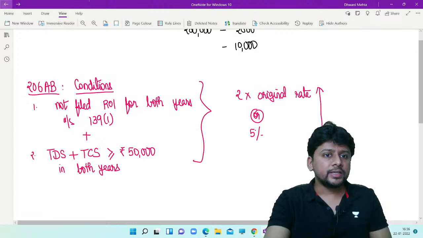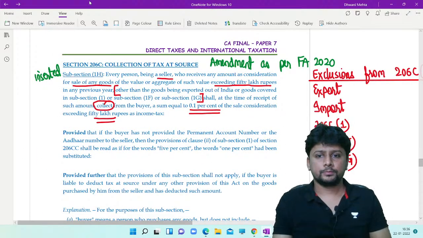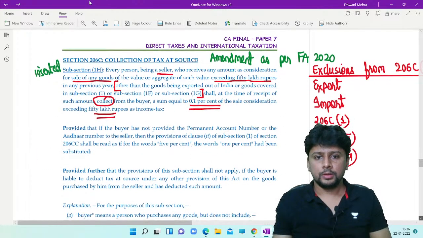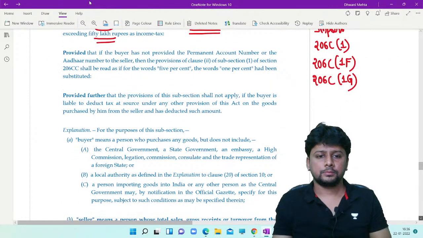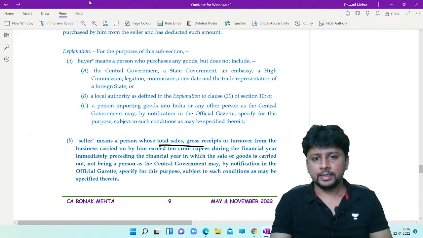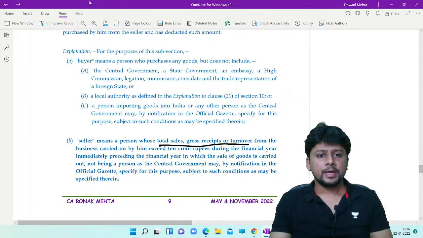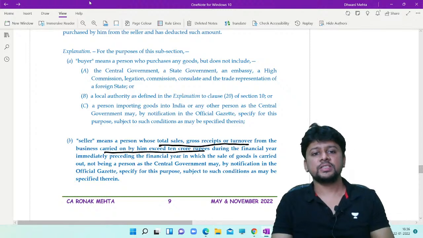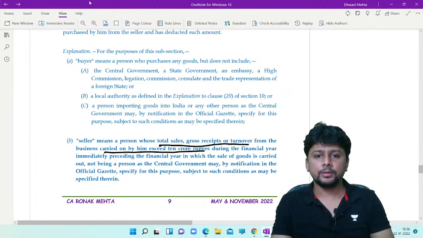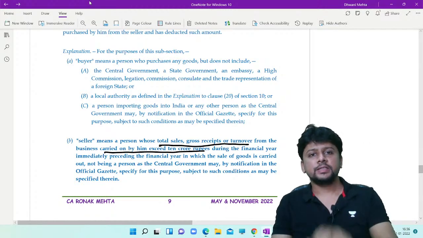Let me mention one more thing here. Seller means a person whose total sales, gross receipts, or turnover carried on by him exceed 10 crore rupees in the immediately preceding financial year in which the sale is carried out.